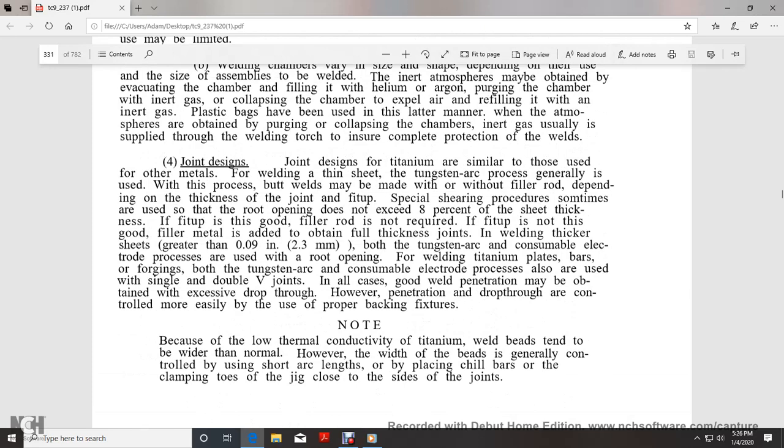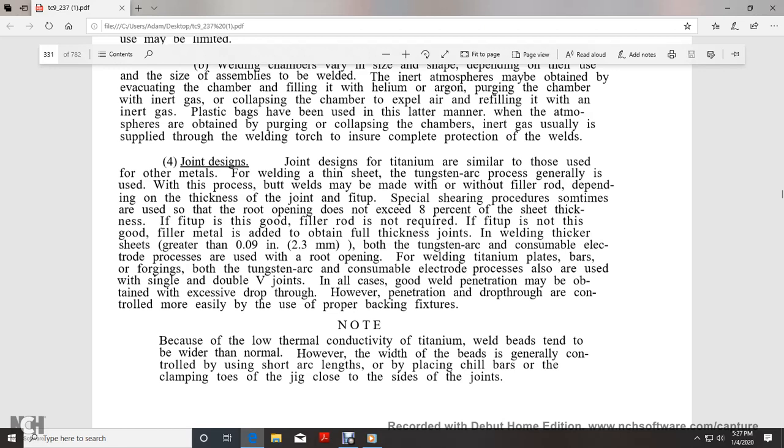Joint designs. Joint designs for titanium are similar to those used for other metals. For thin sheet, the tungsten arc process generally is used, and the butt welds may be made with or without filler rod, depending on the thickness of the joint and the fit up. Special shearing procedures are sometimes used so that the root opening does not exceed 8% of the sheet thickness. If the fit up is good, filler rod is not required. Filler metal is required if the fit up is not this good, with full thickness joints, and when welding thicker sheets greater than 0.09 inch or 2.3 millimeters.